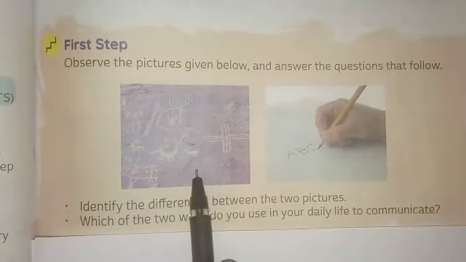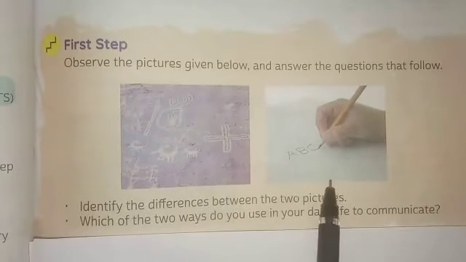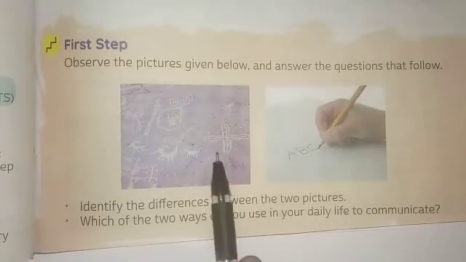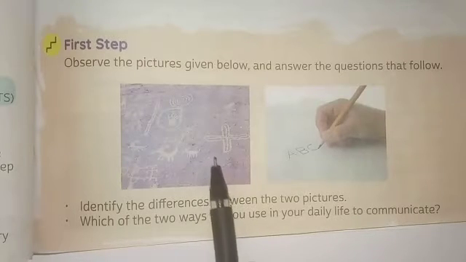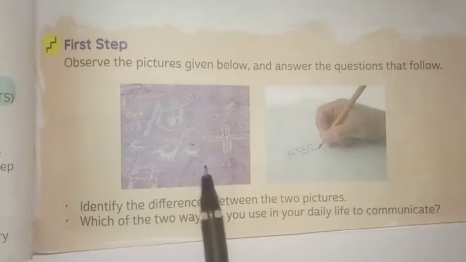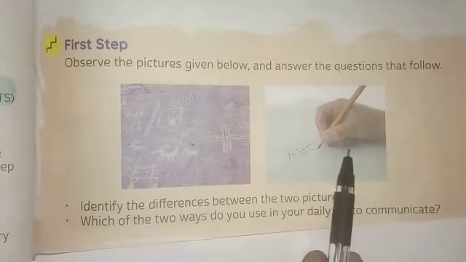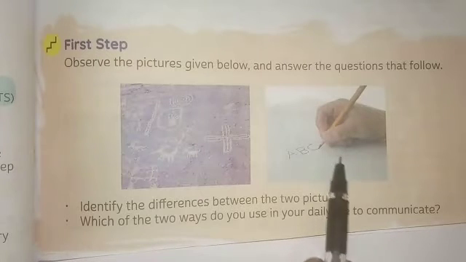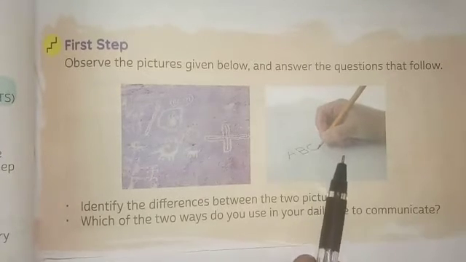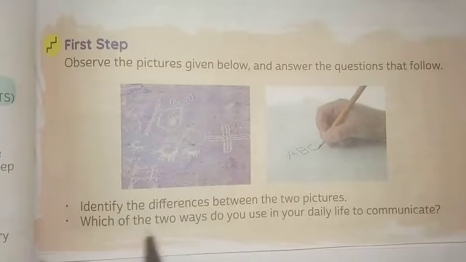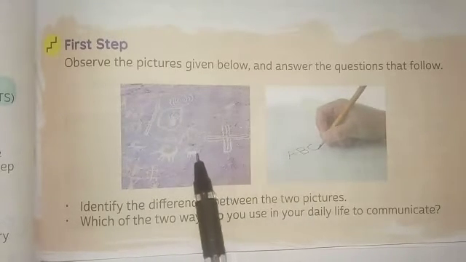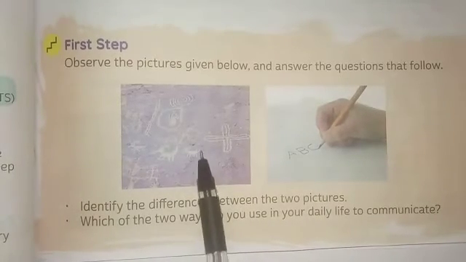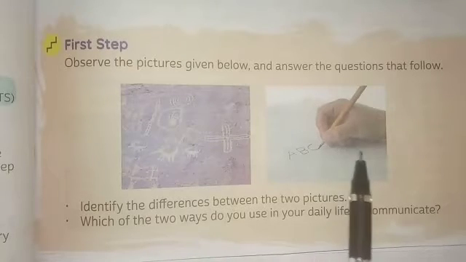The left one is written on rocks, likely engraved with the help of stone on big rocks, but on the right they have used a sheet of paper along with a pencil. On the right hand side, a full-fledged alphabet is written. It is a fully understood language, the English alphabet. So what is the difference between the two pictures? Here they have written on rocks using symbols and signs, but here they have used an alphabet on a sheet of paper.